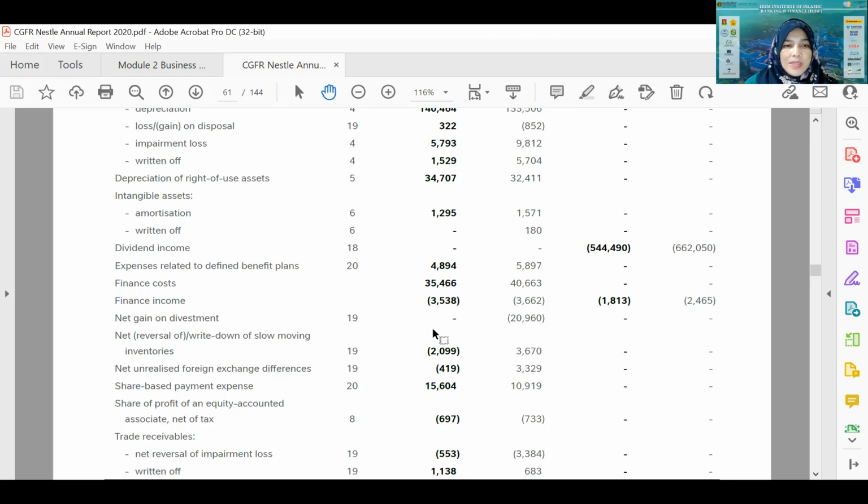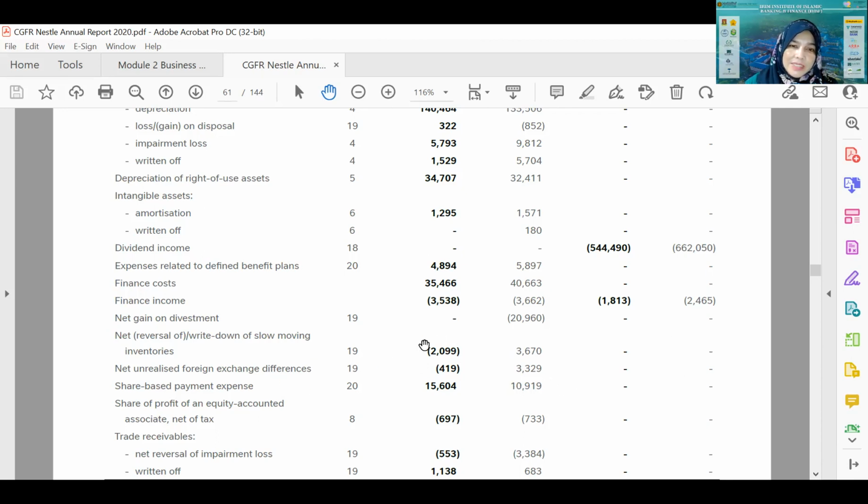So when they prepare this cash flow statement, they will add back the amount, because this is not actually about money going out. They just write off the amount to reflect that this item cannot be sold because it's already obsolete, right? So they will add back.